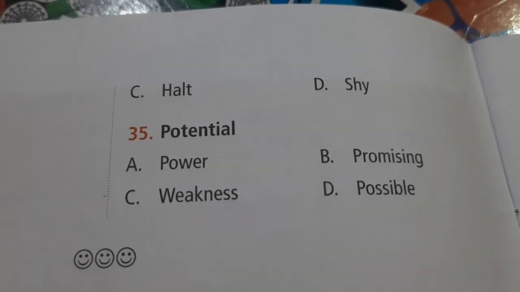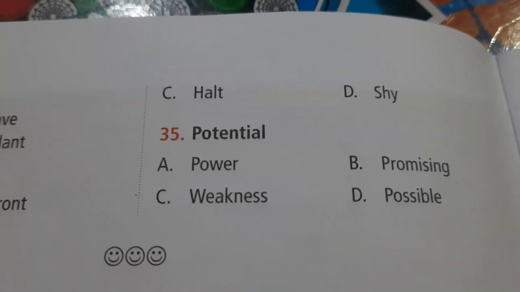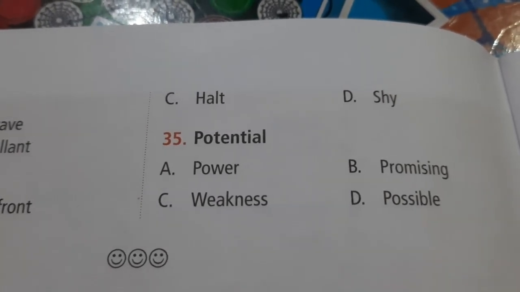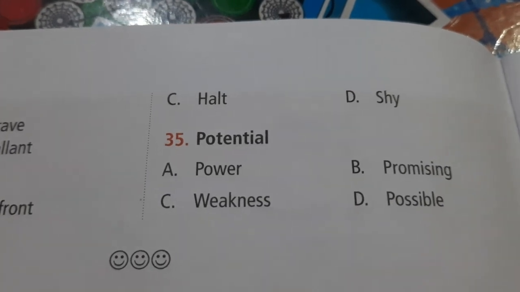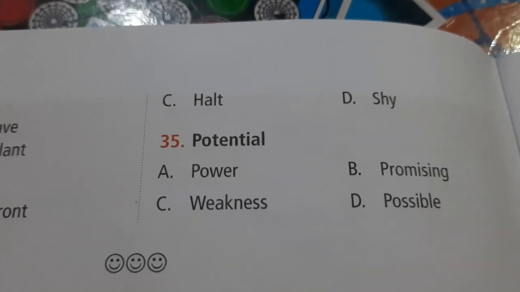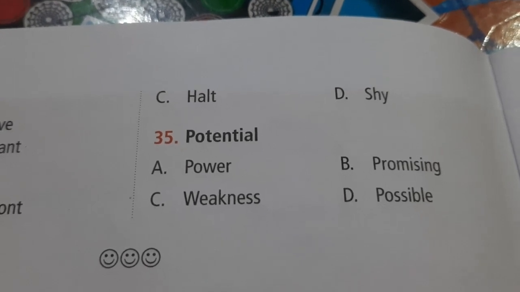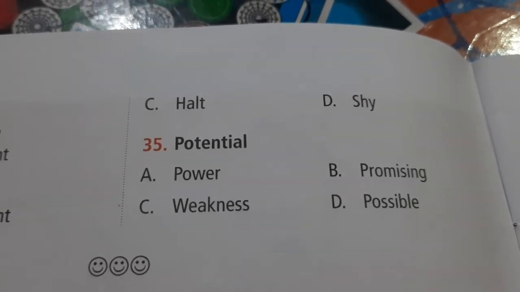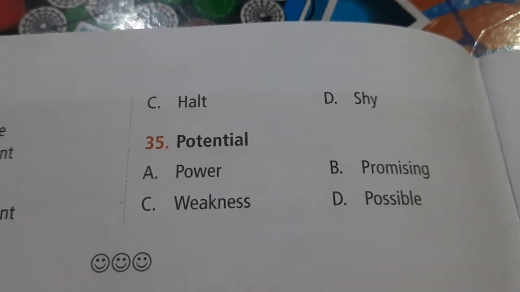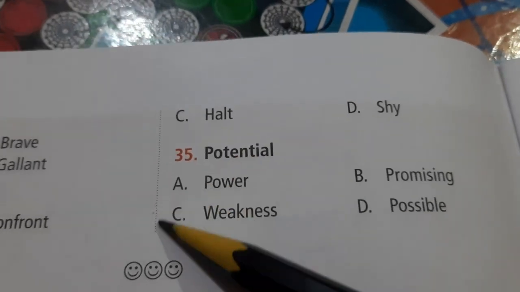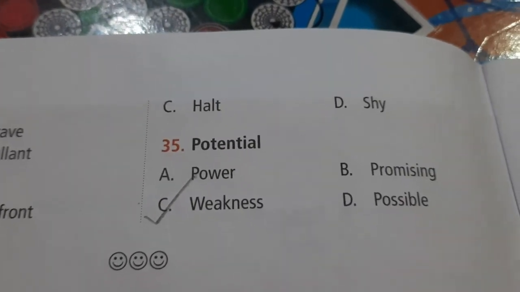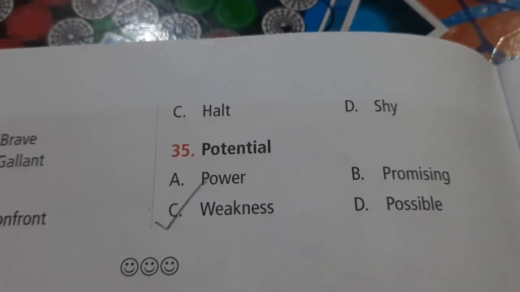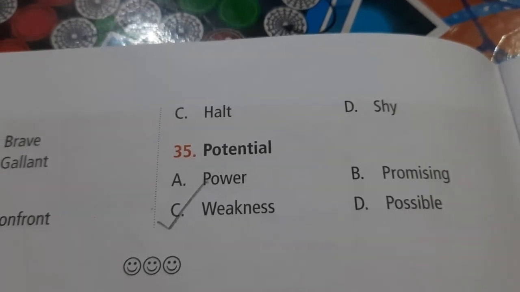The last question is potential. So potential is having qualities or abilities to do something which may not be fully developed yet, but the potential is still there, the capabilities are still there, which needs to be developed, to convert them into strength. And hence, antonym of potential is C, which is weakness, which is like lacking a particular quality. All right. So please transfer all these questions and their answers to the OMR sheet.